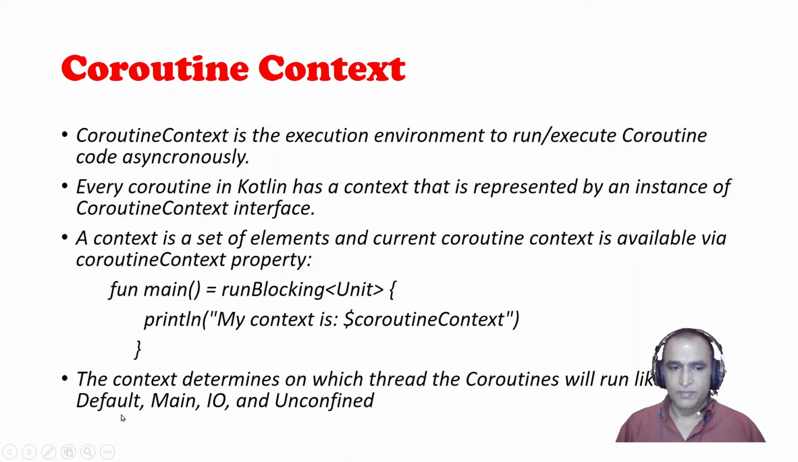Default is normal, Main means the main thread, and IO means the IO operations that you are executing in the background. Or Unconfined, meaning not confined to where it is running. All these are the environments where you can execute coroutines, and with the help of this coroutineContext property, which is an object of the CoroutineContext interface, you can find out the environment of the coroutines.